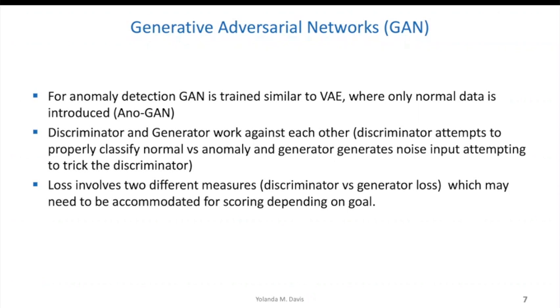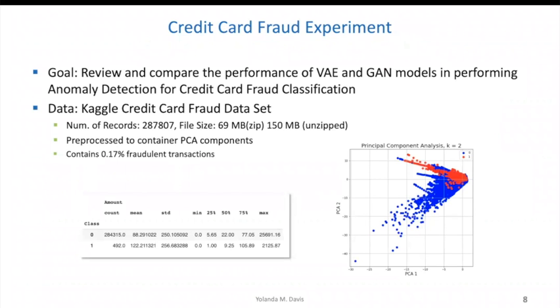Both of those losses might need to be accommodated or somehow correlated in order to create a score that's useful for anomaly detection. In order to do this experiment, I used the Kaggle credit card fraud data set. This had 287,000 records, and the data came obfuscated, such that it only contained principal components from a previous pre-processing step provided by the person who posted it on Kaggle.